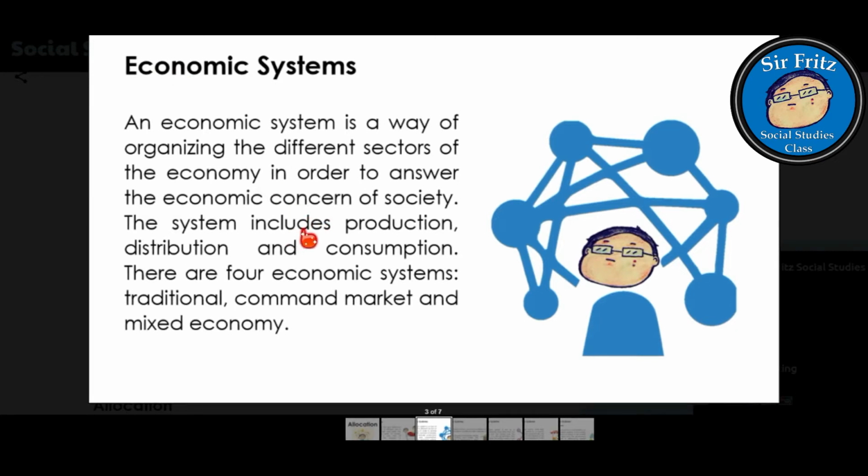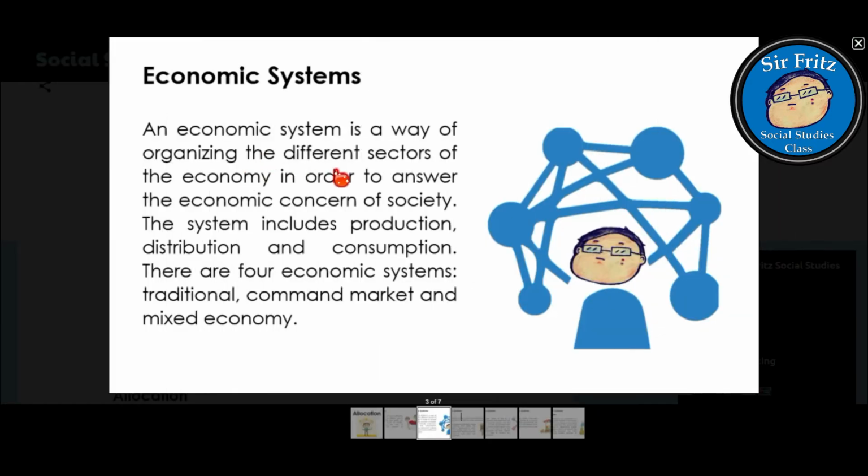So the economic system is a way of organizing the different sectors. When we say economic system, it is a way of organizing the different sectors of the economy in order to answer the different economic concerns of society. And the system includes production, distribution, and consumption. There are four economic systems, which are traditional, command, market, and mixed economy.